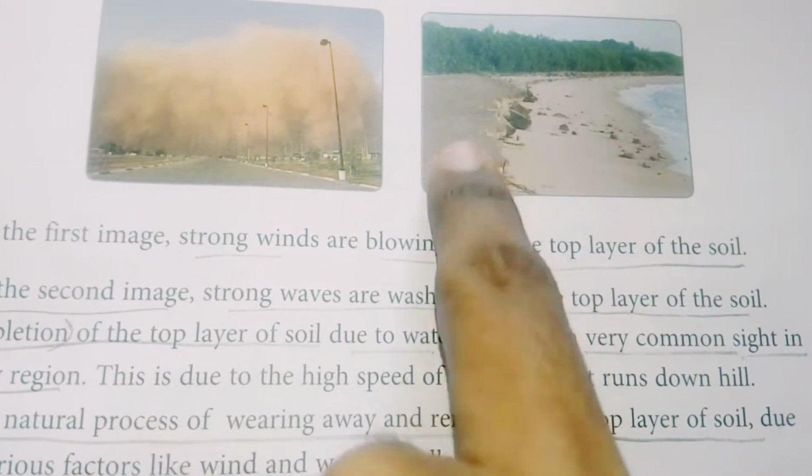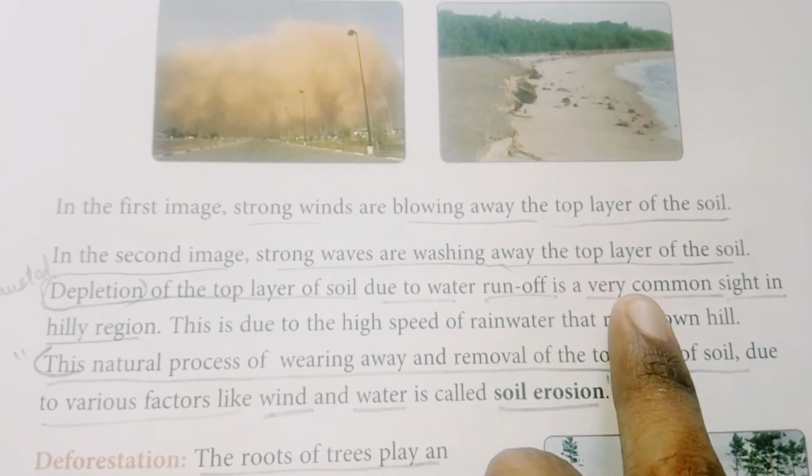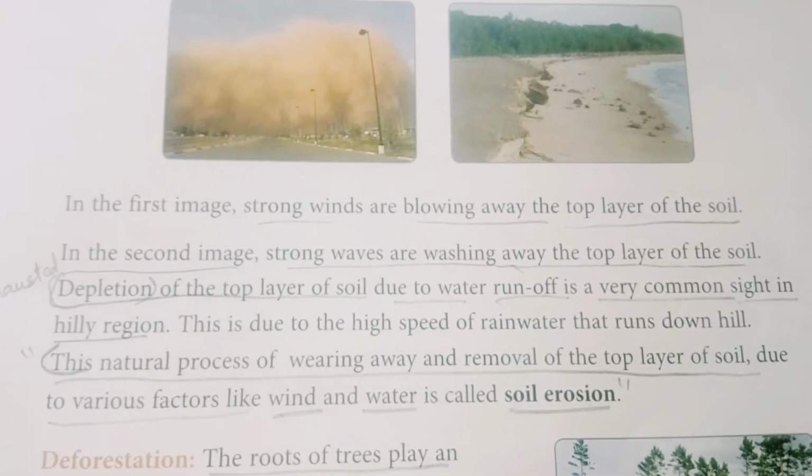Okay, see, it removes the top layer of the soil like this, as you can see in the picture. Depletion means it is exhausted. The top layer of the soil is exhausted due to water runoff, and it is a very common sight in hilly regions.